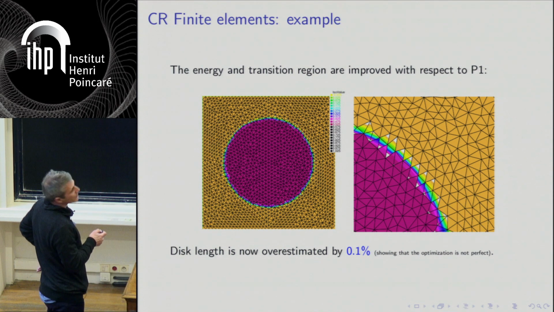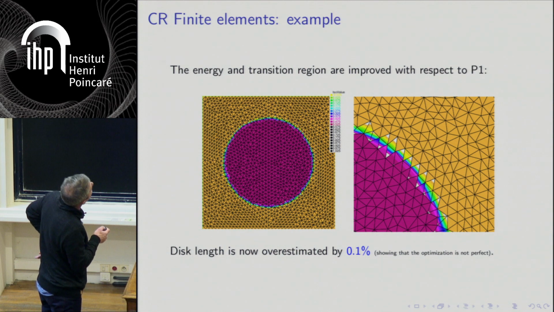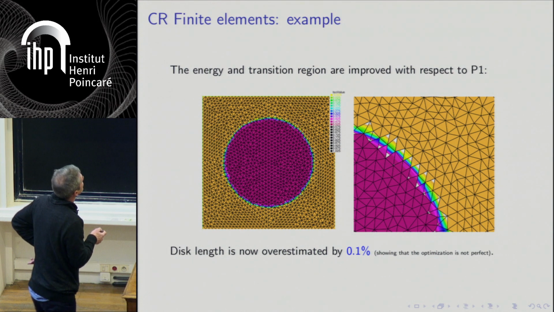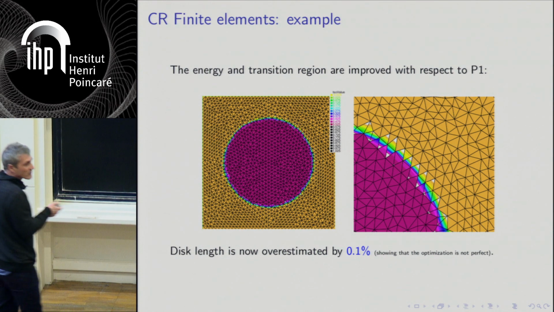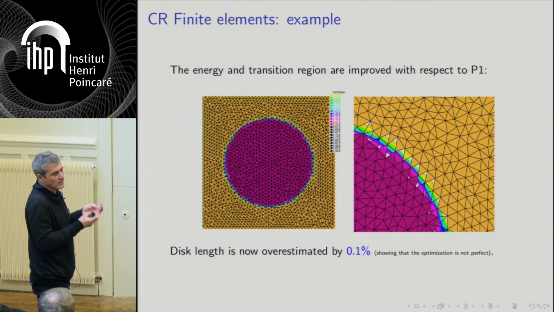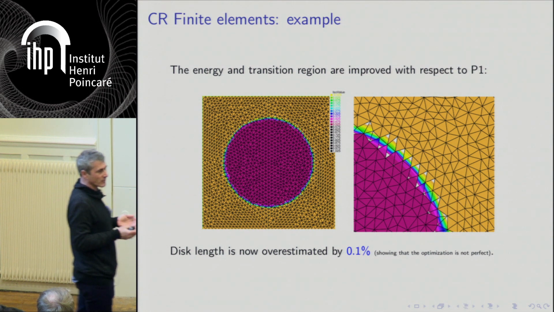But you get very bad values. If you're interested in the level lines, this is not a good approach, clearly, here. So that's a bit disappointing, but it's also a bit natural if you think that you cannot get both without refining.